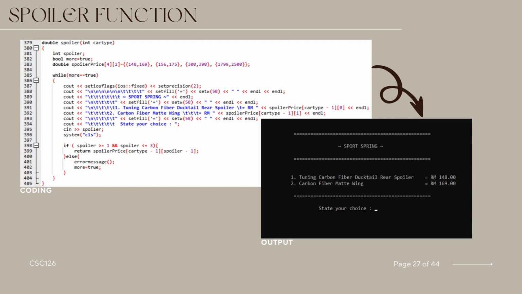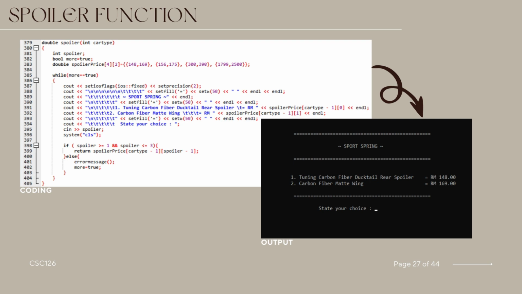This function allows users to choose from a menu of spoiler options for a specified car type. The menu includes selections for a tuning carbon fiber, a ductile rear spoiler, and a carbon fiber matte wing, each displaying their respective price. Users are prompted to input their choice, and if the input is valid, between 1 and 2, the function returns the corresponding spoiler price.